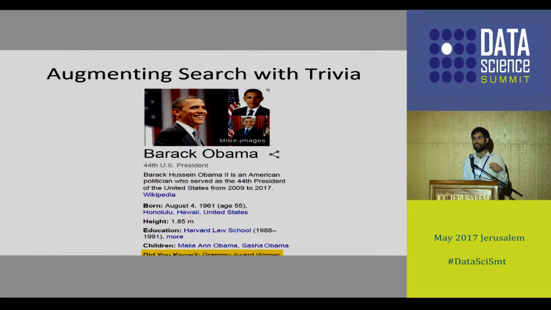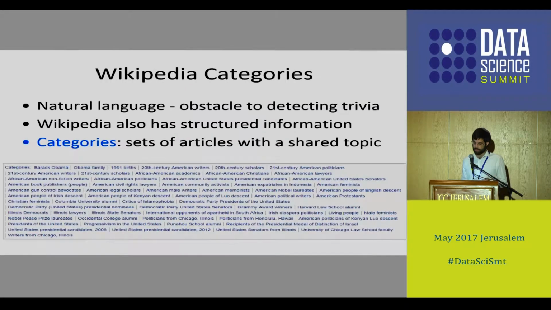What is trivia? It's a fact which is interesting but unimportant, and hopefully will catch the user's attention and engage him more. So we turn to Wikipedia as a natural source for facts, and Wikipedia text could be noisy and hard to extract facts from. So we look at Wikipedia categories.